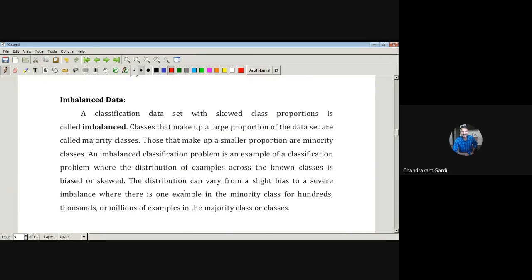An imbalanced classification problem is an example of a classification problem where the distribution of examples across the known classes is biased or skewed. The distribution can vary from a slight bias to a severe imbalance, where there is one example in the minority class for hundreds, thousands, or millions of examples in the majority class or classes. So one example in the minority class for 100 or 1,000 examples in the majority classes. There will be hundreds and thousands of entries in the majority classes, and only one example in the minority class. If this is the case, then learning is difficult in that situation.